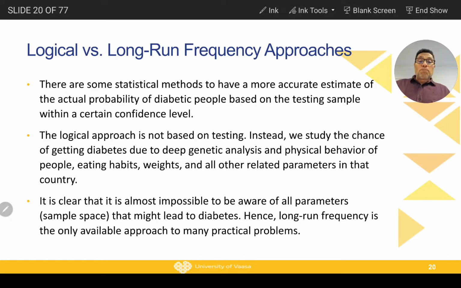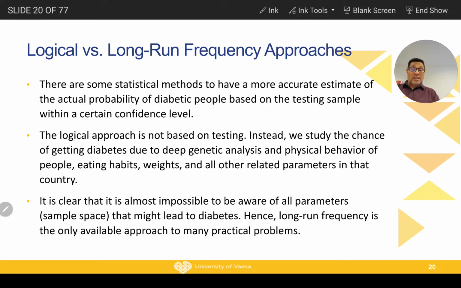Okay, so now, a continuation about the differences between logical and long run frequency. Here we give another example, a medical one.